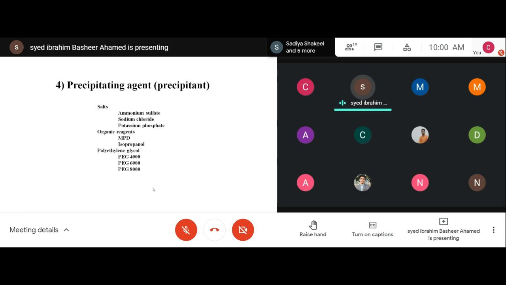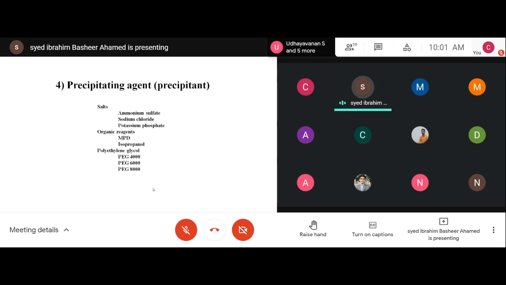Maybe you can start from a very low concentration, as I told you, like 50 millimolar, 60 millimolar, 100 millimolar, 150 millimolar, and keep on increasing slowly. If you find the protein is precipitating between 200 and 300 millimolar, you can try a maximum of 300, and from 300 keep on reducing: 290 millimolar, 280, 270, 260, 250, like that.